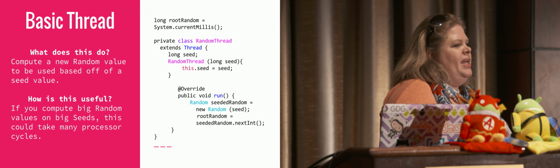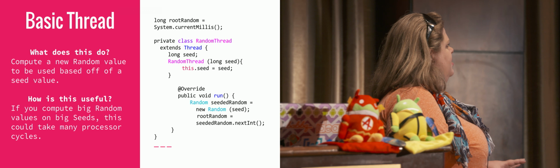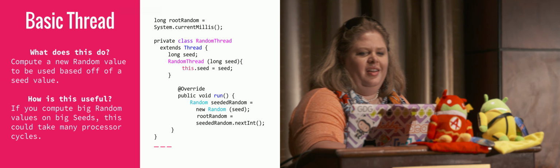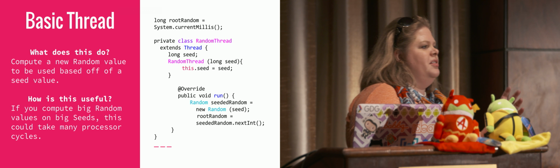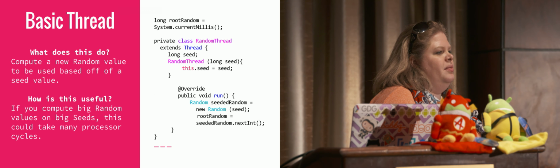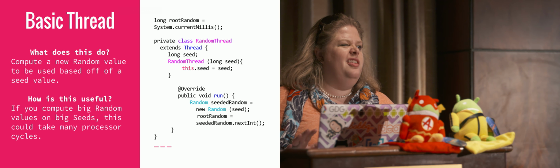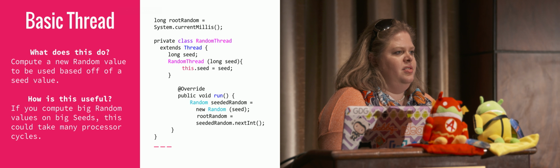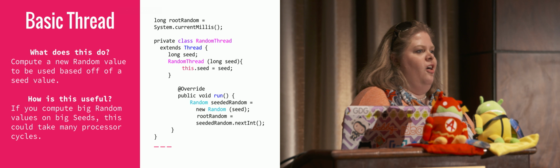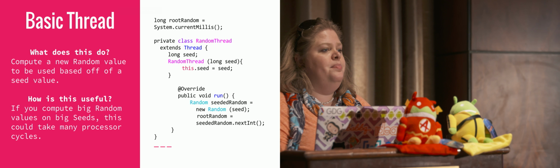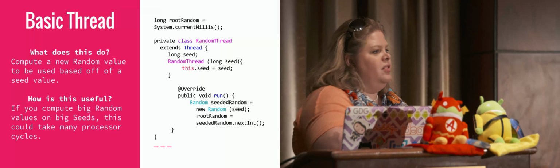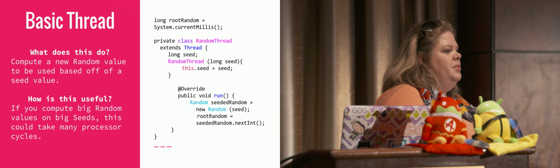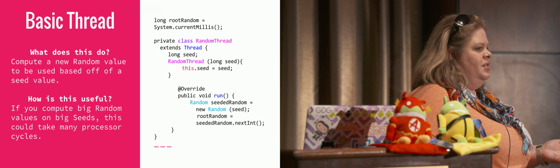So let's talk about a basic thread example. We have something where we want to compute what I'm calling a root random, like a seeded random value. If you have some encryption or something like that, this would be a direct analog to that. If I want to make this run in the background, I need to declare all this stuff on the right-hand side and pass in my actual long integer so that it would then compute that seeded random value in the background that I would perhaps use somewhere else.